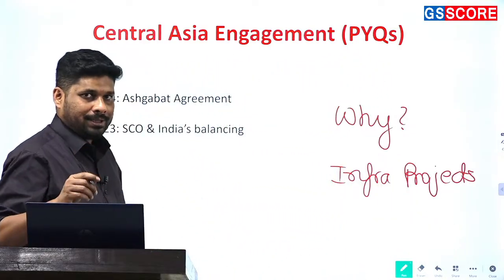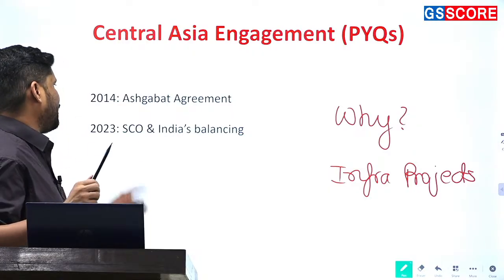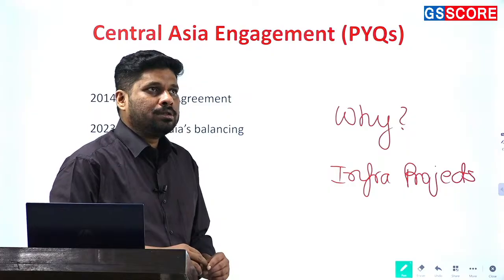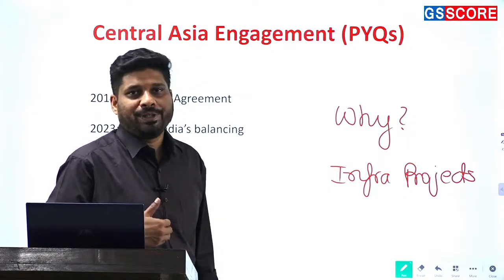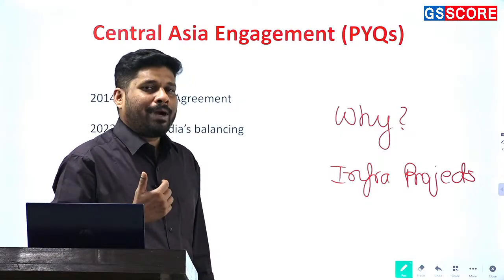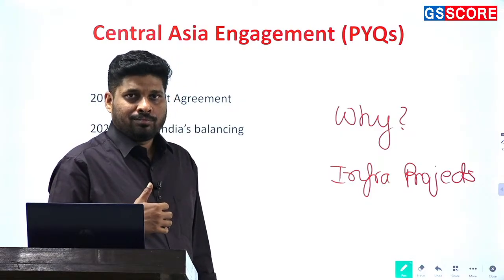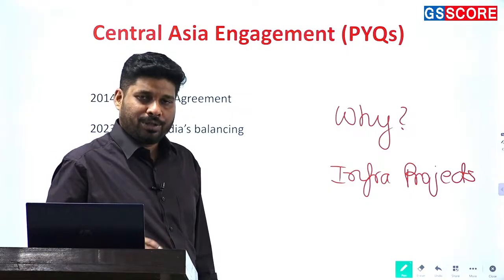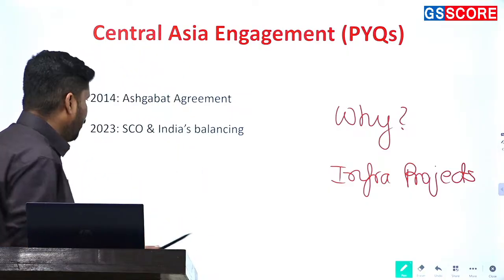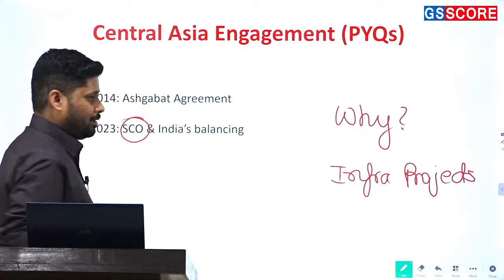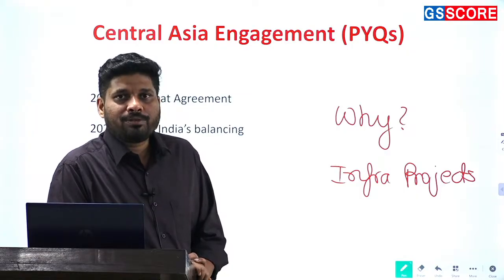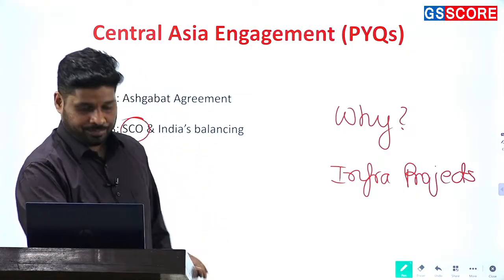One question that was very predominantly asked on Central Asia was on the Ashgabat Agreement, and it was with respect to how it will benefit India. In the same way, how the International North-South Corridor might benefit India, that can be the orientation of UPSC. So focus upon that. Other than that, how the Shanghai Cooperation Organization helps India interact with the countries of Central Asia becomes important from the point of view of UPSC Mains.